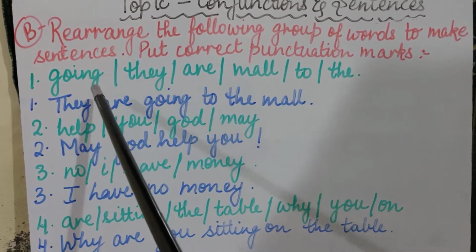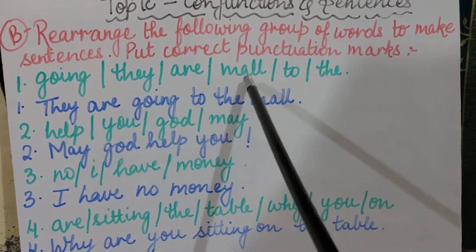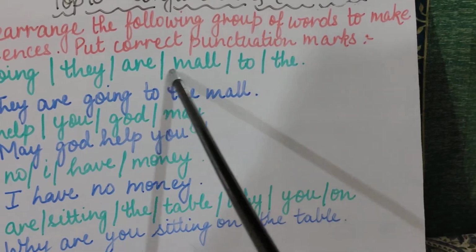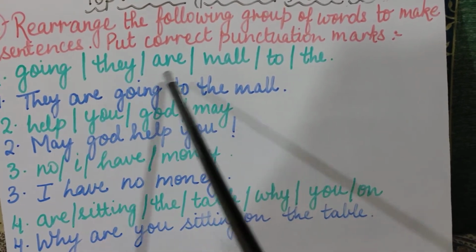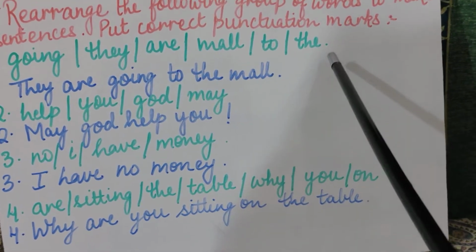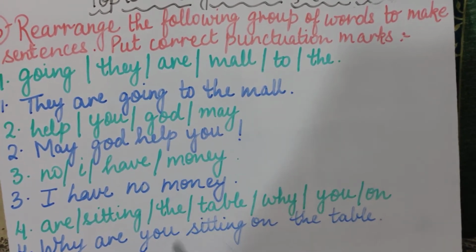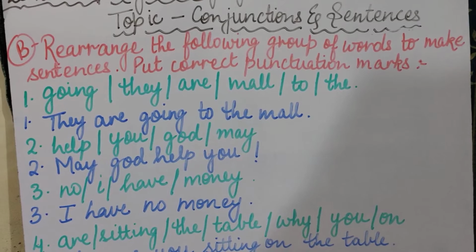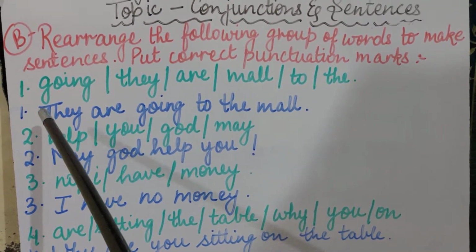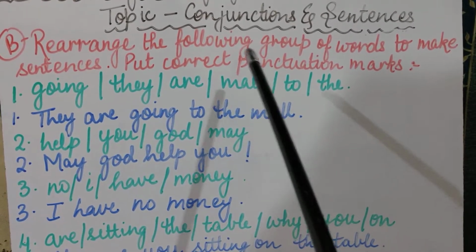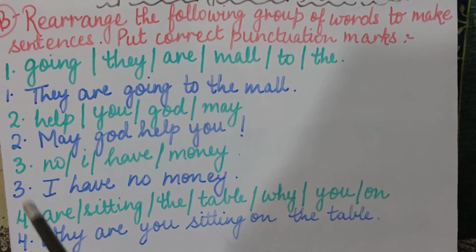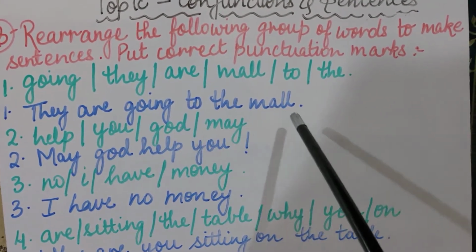First one is: going, they, are, mall, to, the. Now children, I have given you this group of words. Are they making some sense? No, because they are all jumbled. We don't know what this sentence is trying to say. So what you have to do, you have to rearrange them into a correct sentence. Clear? So your sentence will be, they are going to the mall. Correct sentence will be, they are going to the mall.